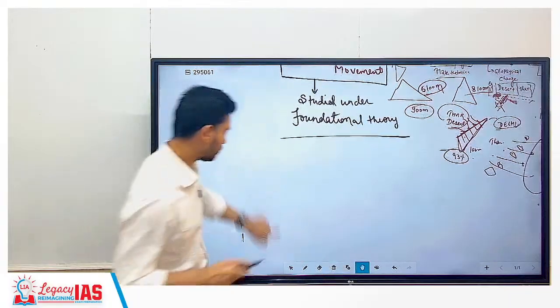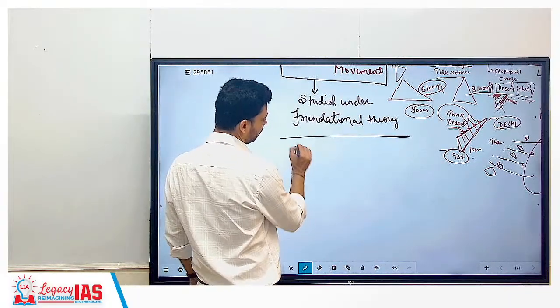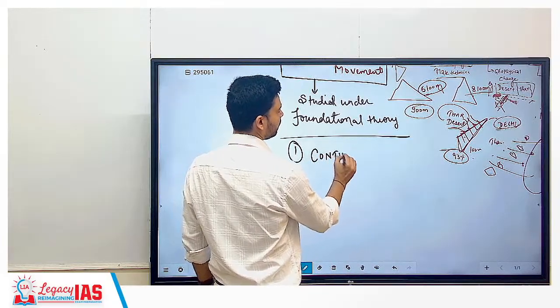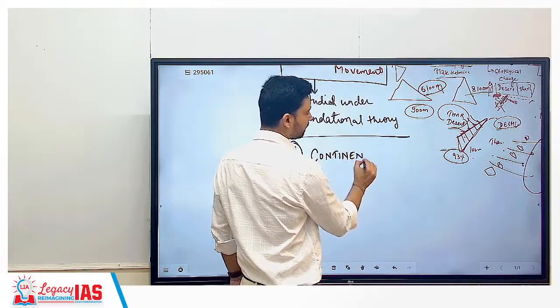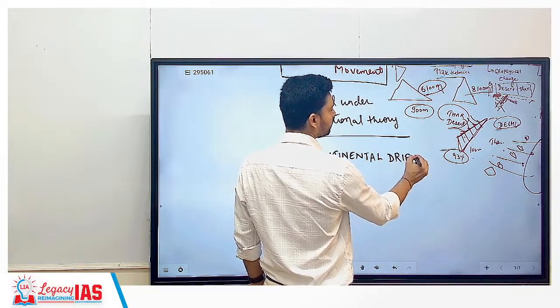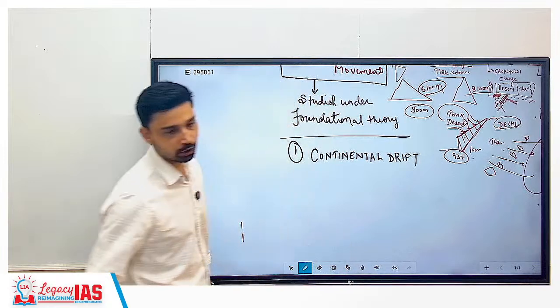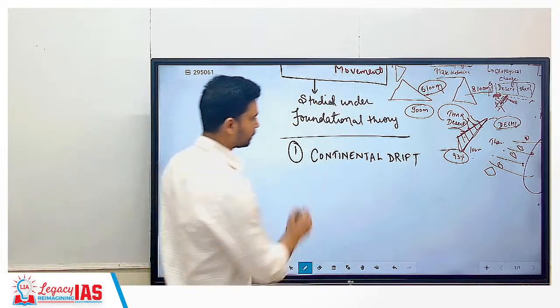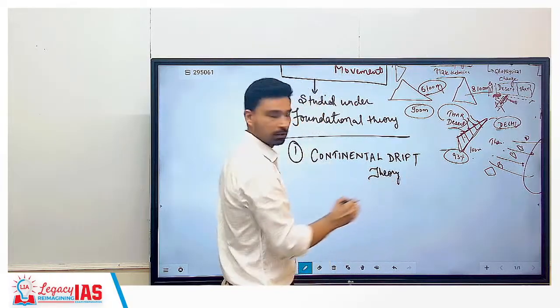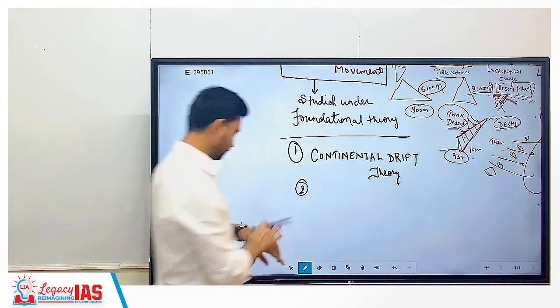So foundational theory, and 4 important theories we'll discuss here, that we can highlight the names, at least we can write. And these are also very important from examination perspective as well. In both prelims and mains, repeatedly questions have been asked from these particular topics. So first theory is what we call as continental drift theory.